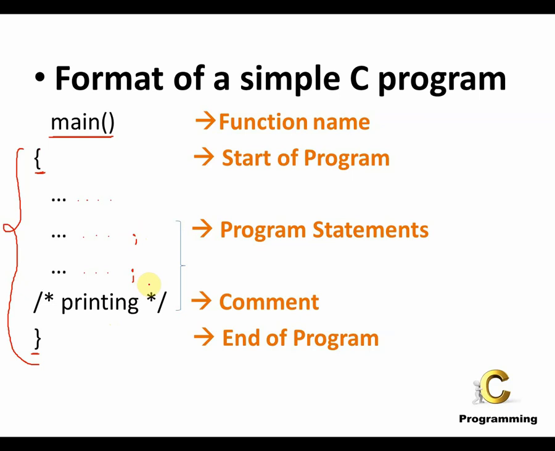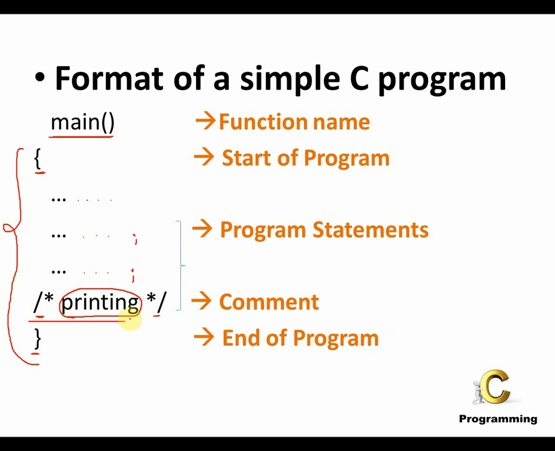Now there are certain statements in which you don't use a semicolon. We will see those statements in the later classes or in the later video lectures. Next statement is the comment statement. Now the comment statement is written by a slash and an asterisk sign, that is the start of the comment, and the end of the comment is by an asterisk and a slash again. So basically whatever you write between this and this is the comment. So like for example over here, this printing is nothing but a comment.